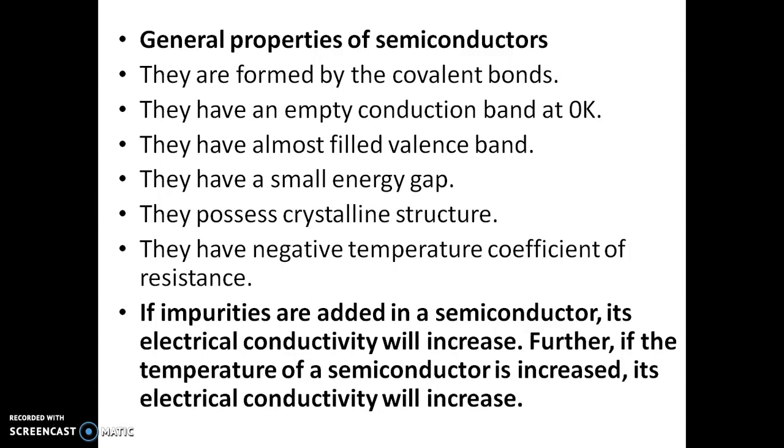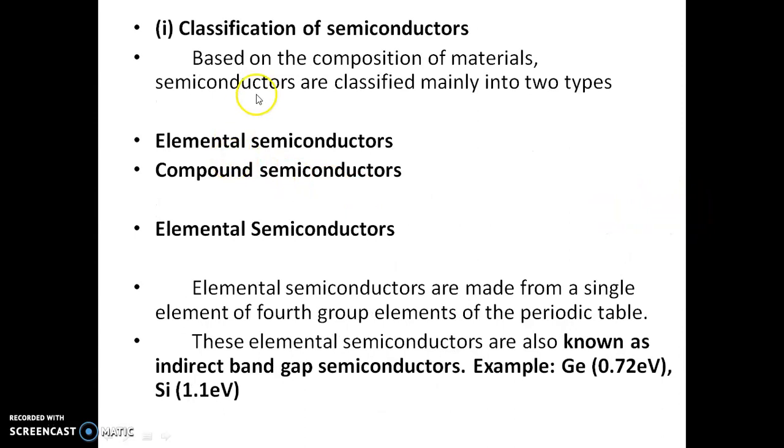Another way to increase the electrical conductivity of a semiconductor is adding impurity. Adding of impurity is called doping. So there are two ways to improve the electrical conductivity of a semiconductor. One is applying temperature. The second one is adding impurity, that is called doping.